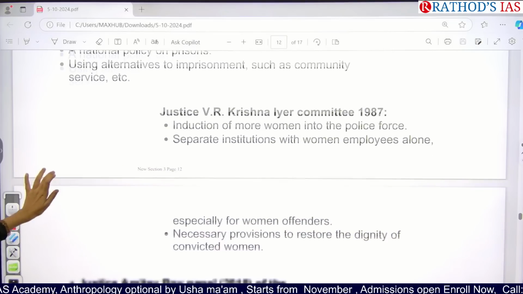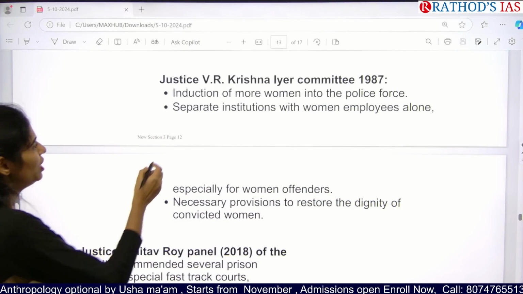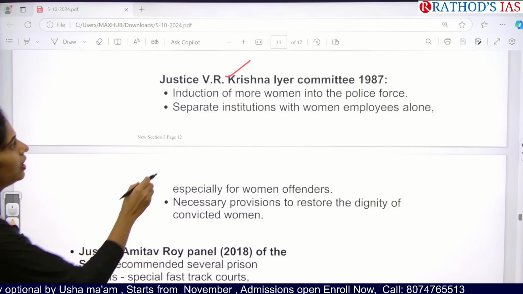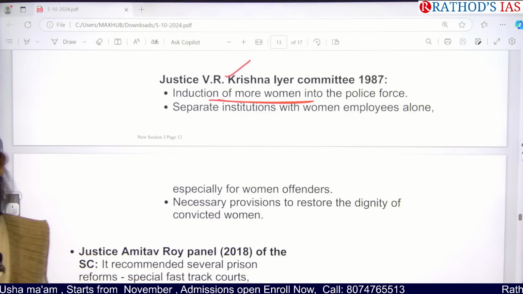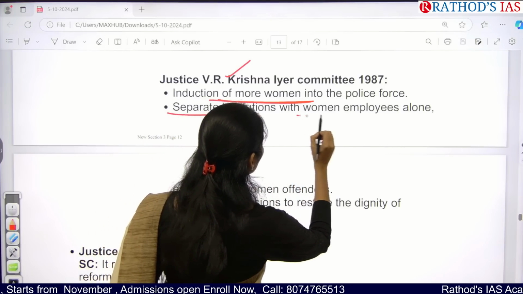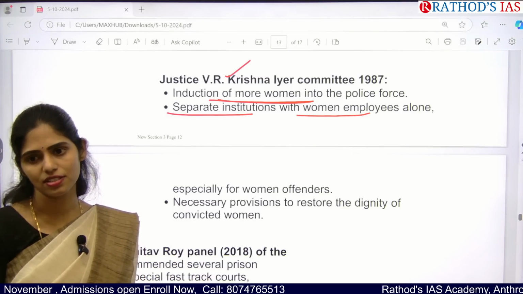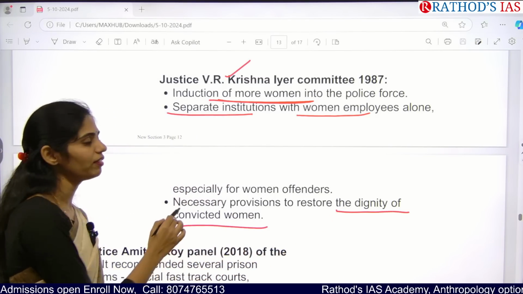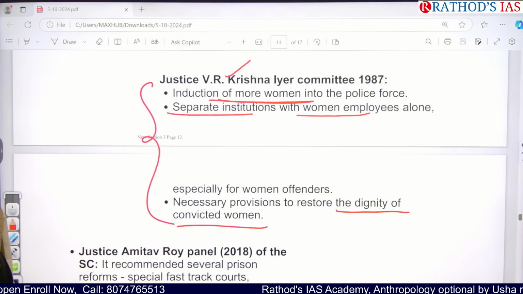And next, we have the Justice V.R. Krishna Iyer Committee, which was formed in 1987. In this committee, one important recommendation made was the induction of more women into police forces so that women prisoners can be taken care of. They also focused on separate institutions with women employees alone, especially to take care of women offenders. And they also focused on restoring the dignity of convicted women. So this committee focused entirely on women prisoners.